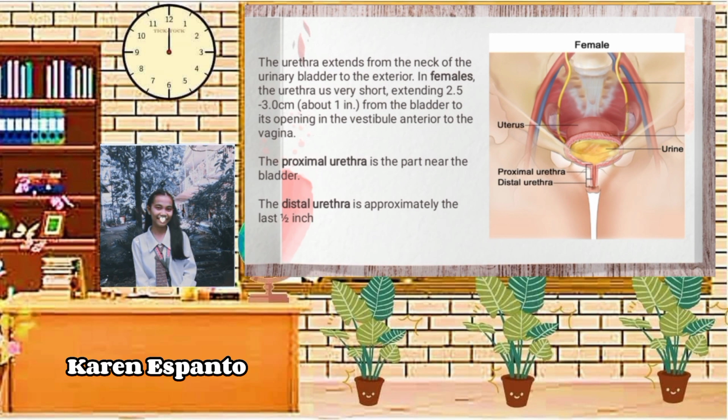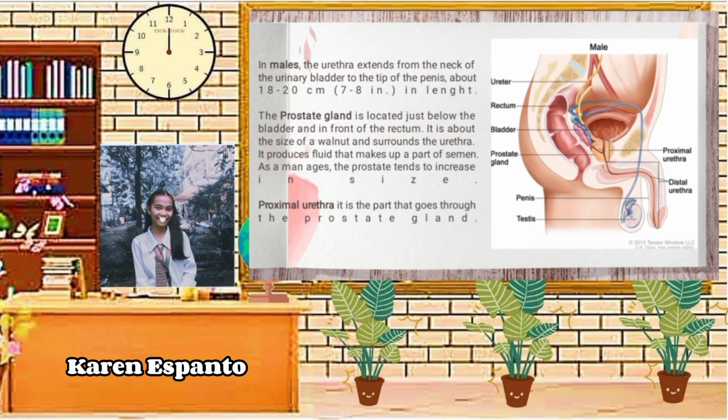While the distal urethra is closest to the outside of the body, the urethra is the tube through which urine leaves the body. In women, the distal urethra is approximately the last 1/2 inch, as I've said, and in men, it is the part of the urethra in the penis. In males, the urethra extends from the neck of the urinary bladder to the tip of the penis, about 18 to 20 cm or 7 to 8 inches in length.